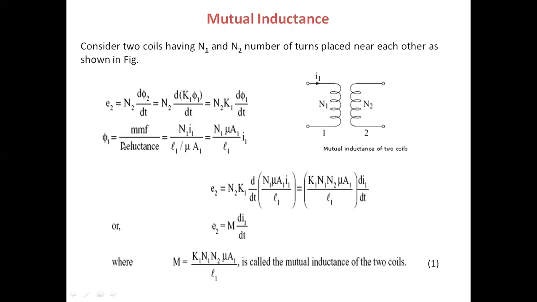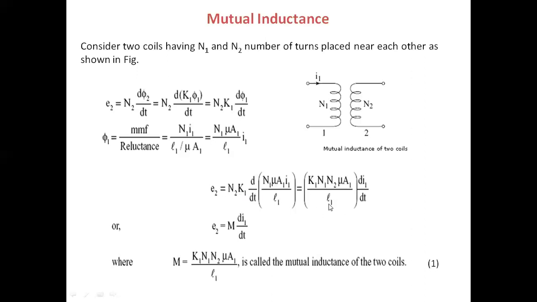Now you already know flux is the MMF by reluctance. MMF is nothing but N1 I1, because you are taking the first coil, N1 I1 by reluctance L1 by μ into A1. Okay, after simplifying you will get this one. You substitute this value in this expression. So N2 K1 into d by dt of this expression. Now here all are constant values except current. N1, μ, A1, L1, just take it outside, that is K1 N1 N2 μ A1 by L1.